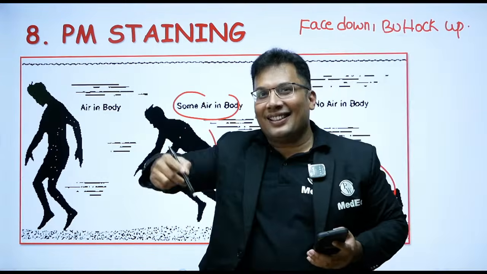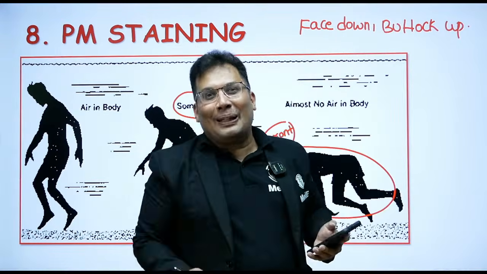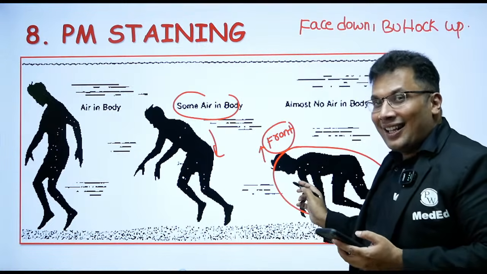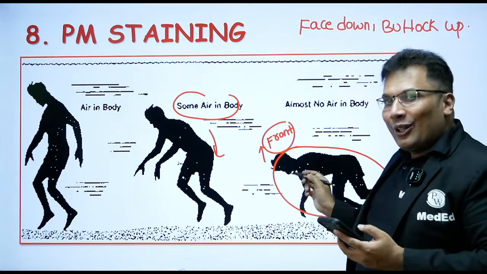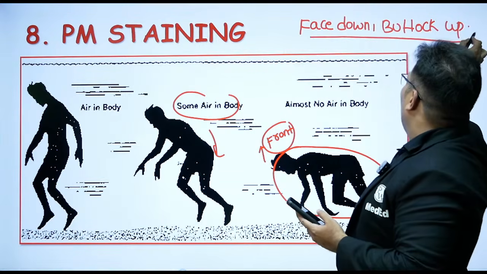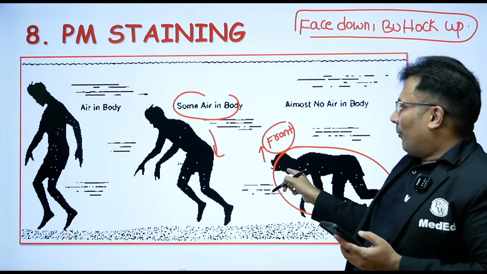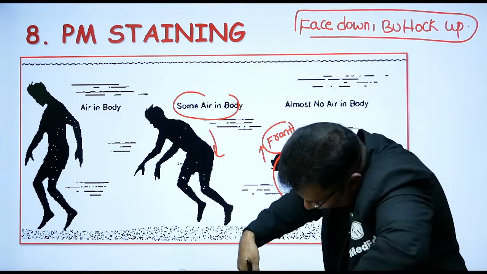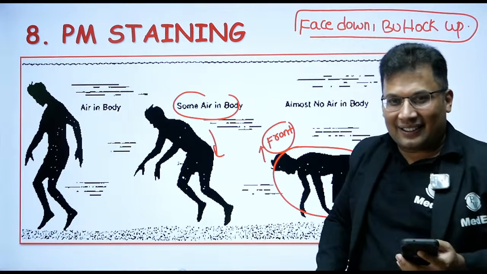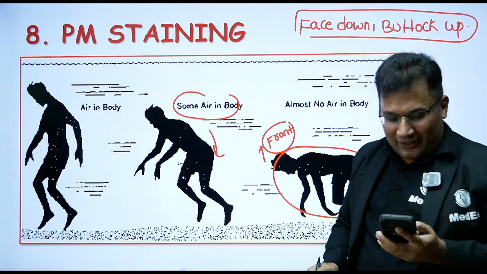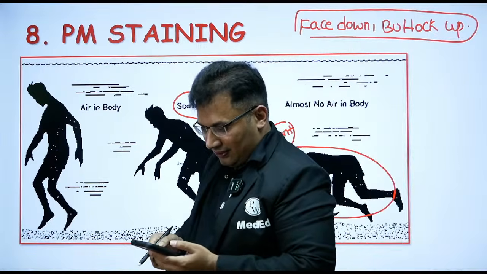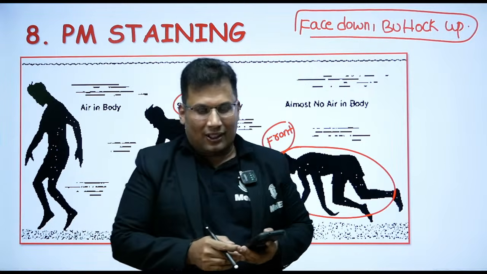I do teach in live classes. Good, Samirip Sarkar, thank you. Basically it is seen over the anterior part of the chest, anterior part of the face, lower part of the lower limb and lower part of the upper limb. So all of you just write in the chat box: face down, buttock up. Write this in chat box. Priyanka. Come on, try.